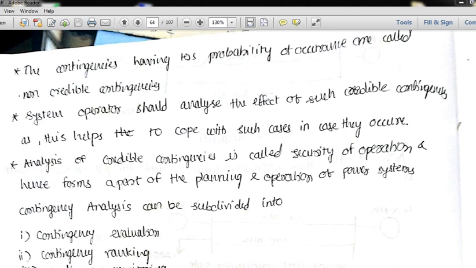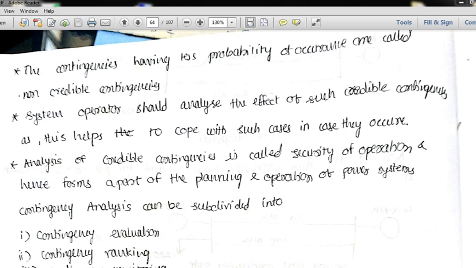The system operator should analyze the effect of such credible contingencies, as this helps to cope with such cases in case they occur. The analysis of credible contingencies is called security of operation and hence forms a part of planning and operation of the power system.